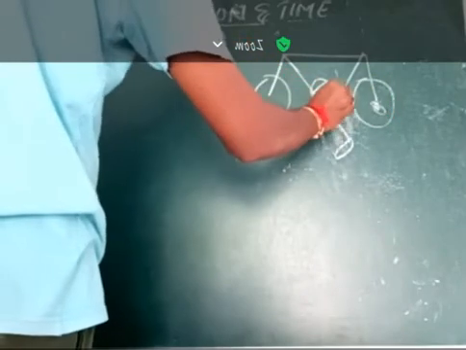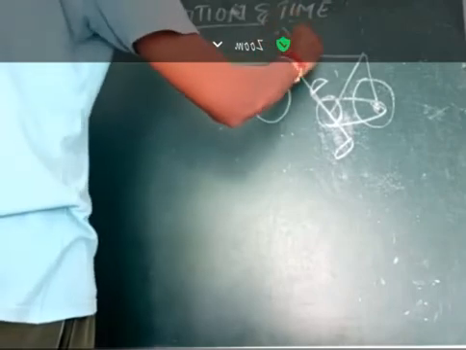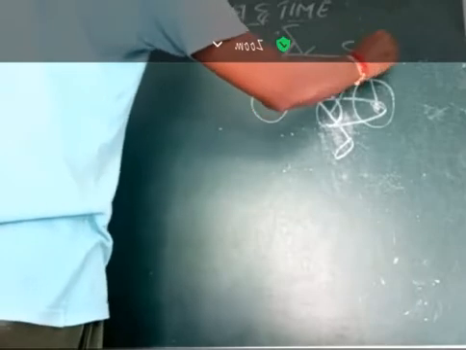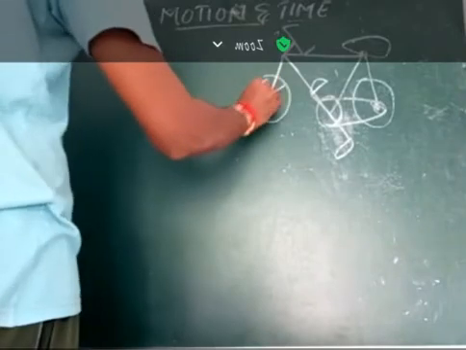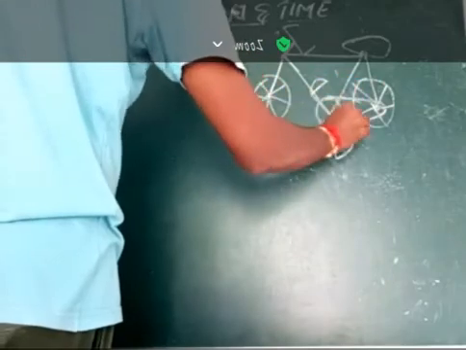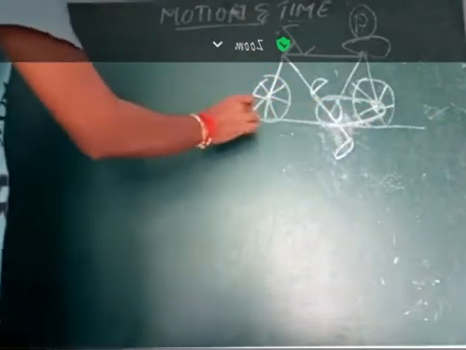Okay, these are the wheels, and these wheels are connected, and it is the handle, and it is the seat. And there is a person on the bicycle. The bicycle is being ridden by the person. The person is riding the bicycle.